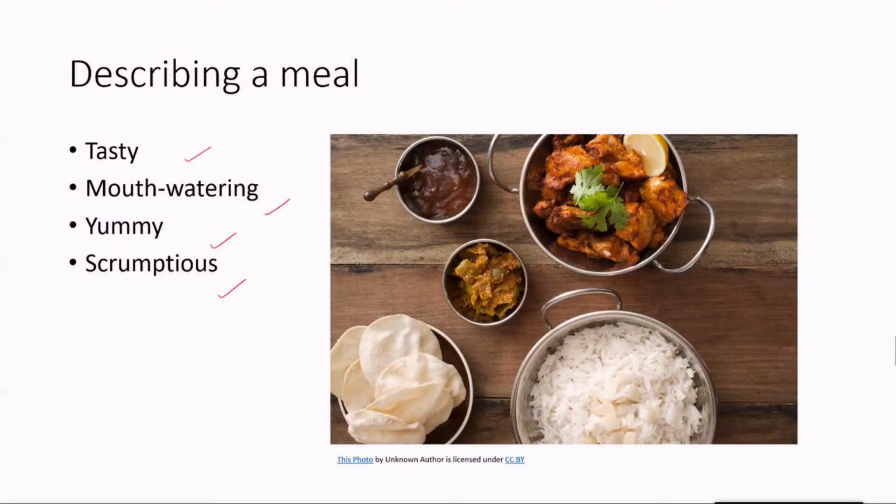What you have here is an indication that something is not just tasty, but in what ways it's tasty. Is it just something that you enjoy eating, or is there something more that you can write about this? Now, we've got a few sentences here. The exercise is I want you to think about which of these adjectives sounds best. Which of the adjectives sounds better than the other. And sometimes that is also a quality of writing, just deciding which word sounds better than something else.